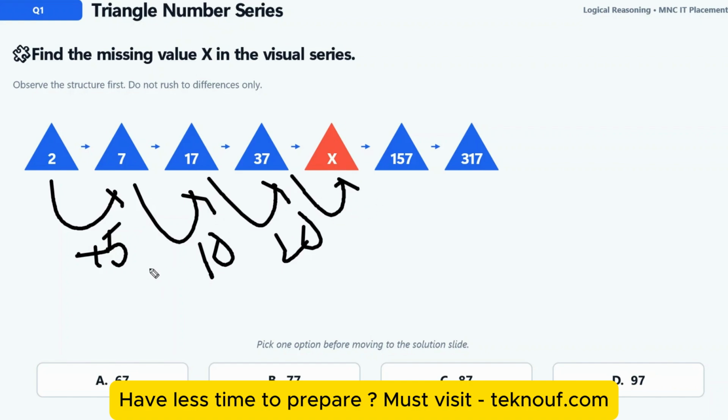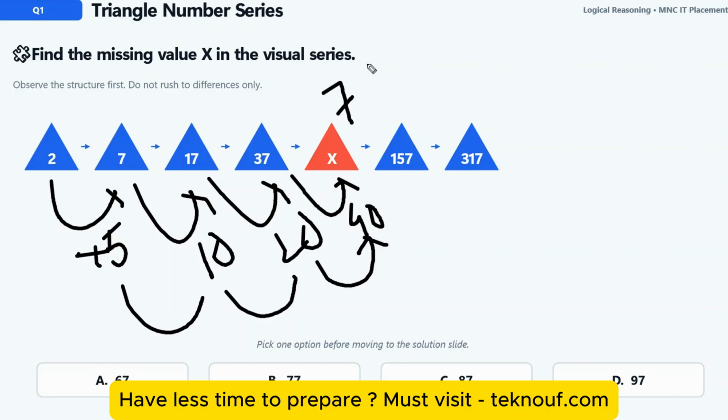So it's 5, then double, then double. You add the double number here as well, 20 doubled is 40. So 37 plus 40 should be 77. I hope you understood, right? This is the correct answer.